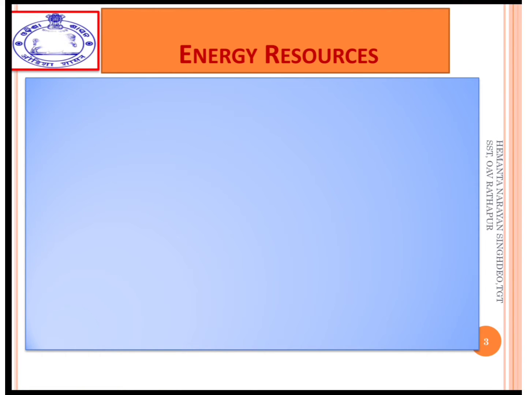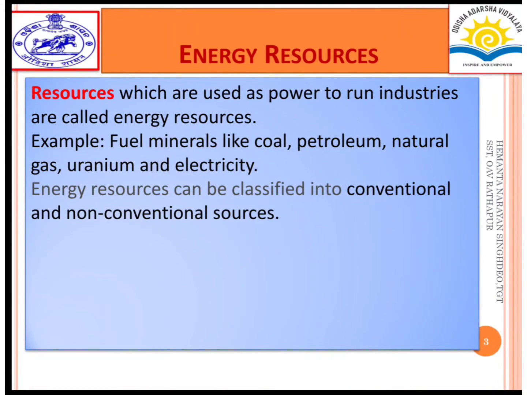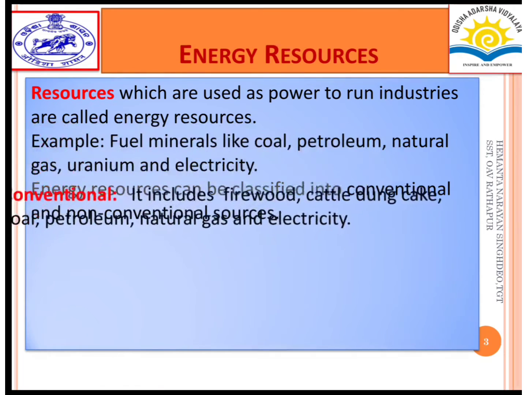Next, energy resources. Resources which are used as power to run industries are called energy resources. Example, fuel, minerals like coal, petroleum, natural gas, uranium, electricity. Energy resources can be classified into conventional and non-conventional sources.